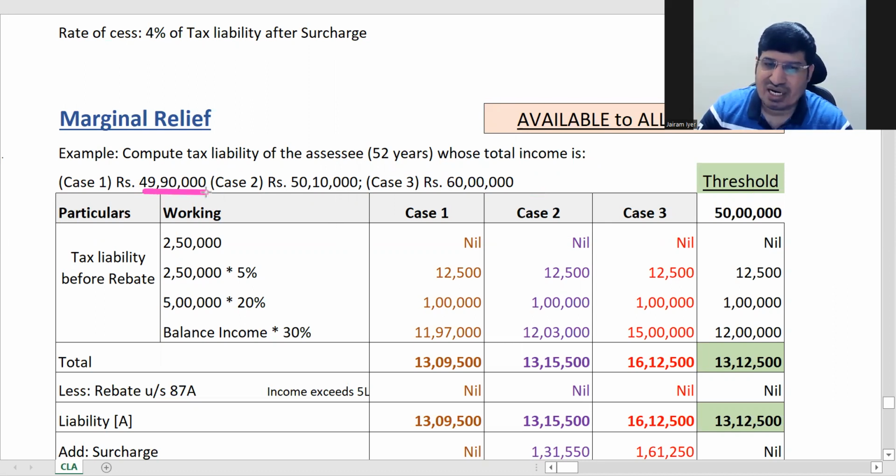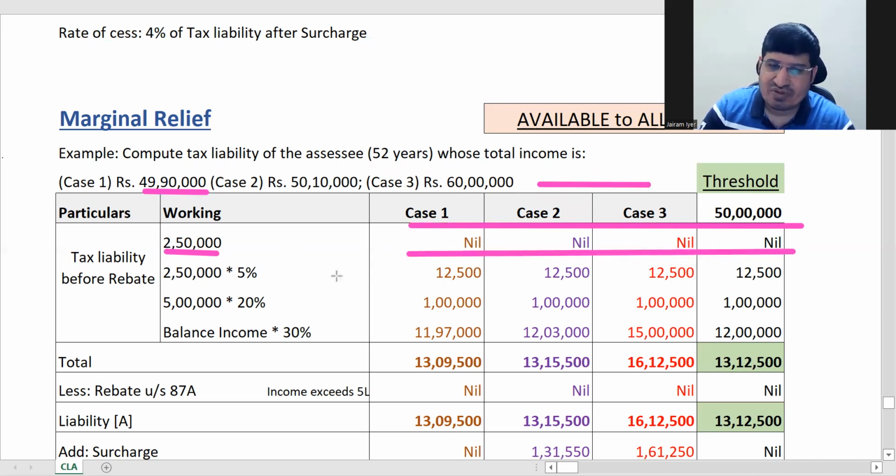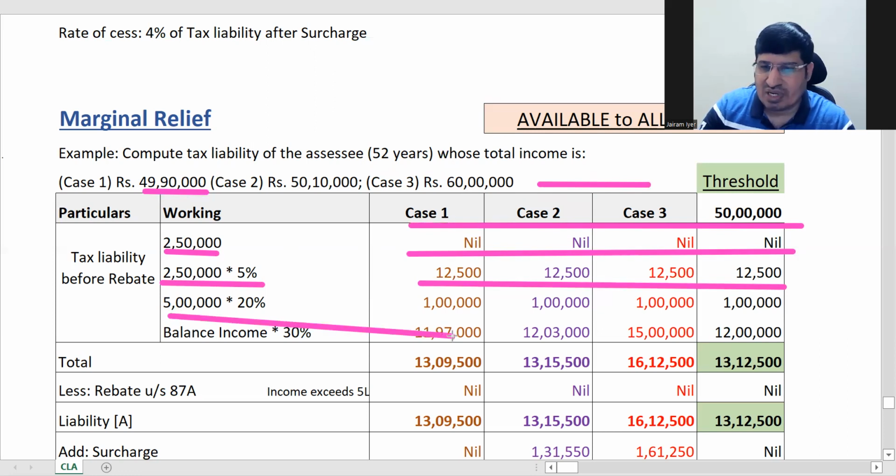We know how to use the rate table. So first thing, up to 2,50,000 is nil for all of them. I've added one more case, exactly 50 lakhs. Next 2,50,000 is 5%, same for all. Next 5 lakhs is 20%, same for all.